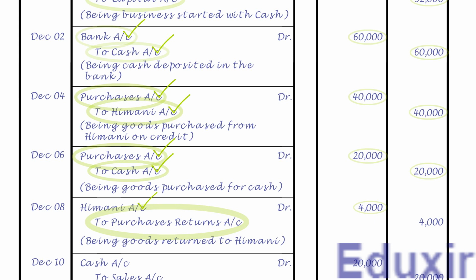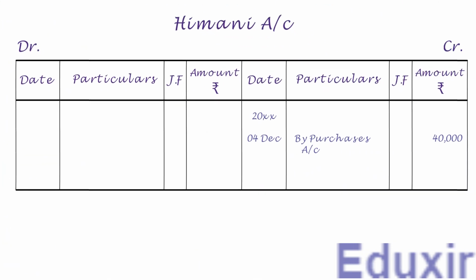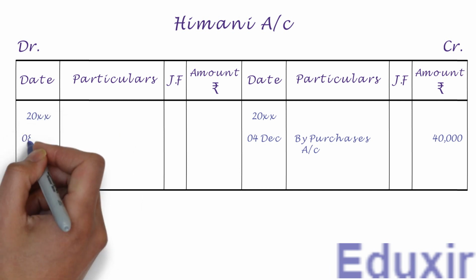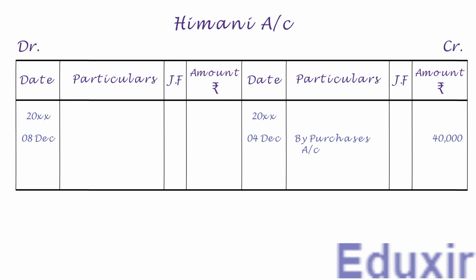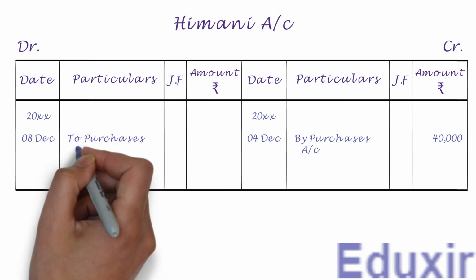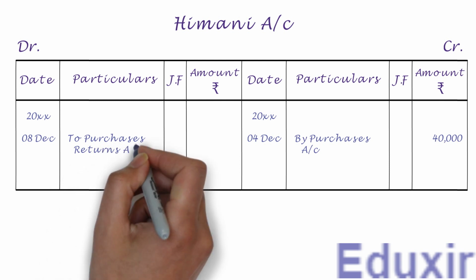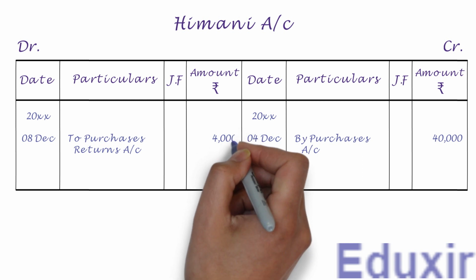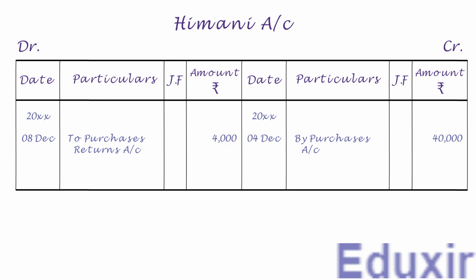As this is the first entry on the debit side, let us first write the year in the date column. Let us then write the date. We need to write to purchases returns account into the particulars column. Let us write the debit amount of 4000 rupees into the amount column. With that, we have completed the posting of this journal entry into Himani account. Let us now take up the next entry.